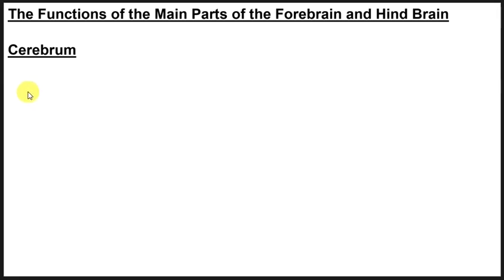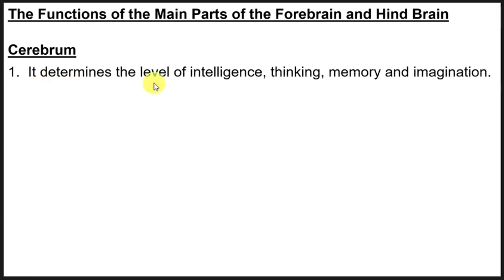So it has function number one. It determines the level of intelligence, thinking, memory, and imagination, okay. So the part of the brain which determines intelligence, thinking, memory, and imagination is the cerebrum, okay. So it determines the level of intelligence, thinking, memory, and imagination.